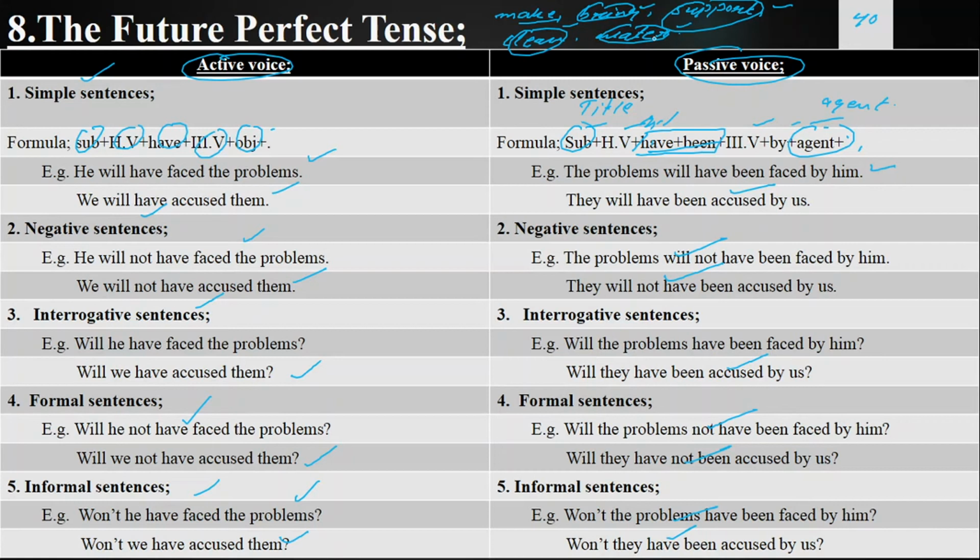Plants were watered by you. Plants were not watered by you. Were plants watered by you? Were plants not watered by you? Weren't plants watered by you? Plants will be watered by you. Plants will not be watered by you. Will plants be watered by you? Won't plants be watered by you?